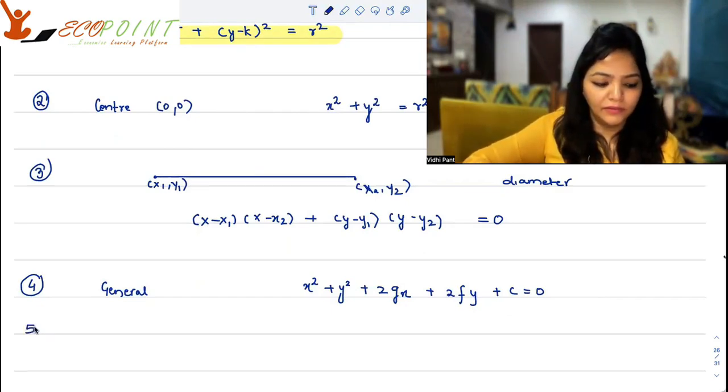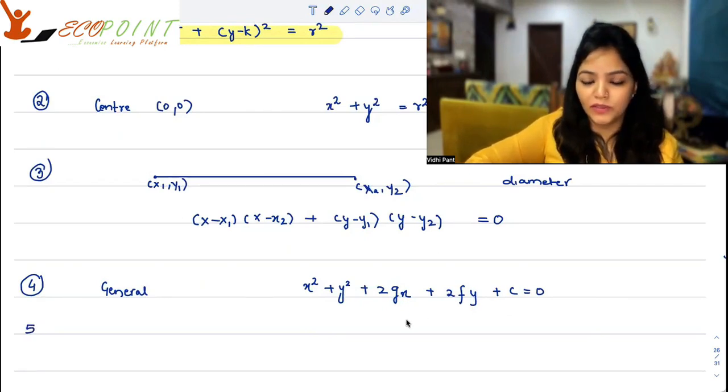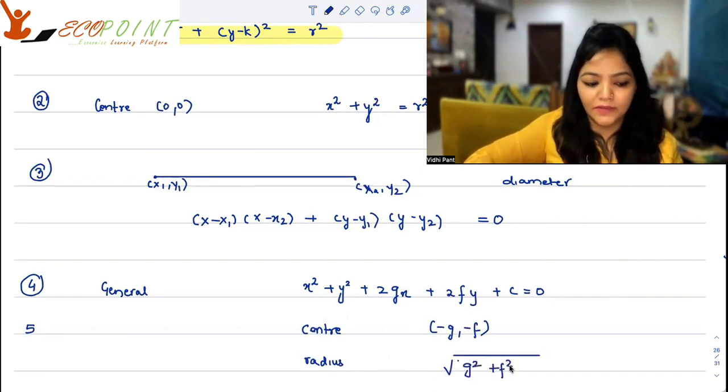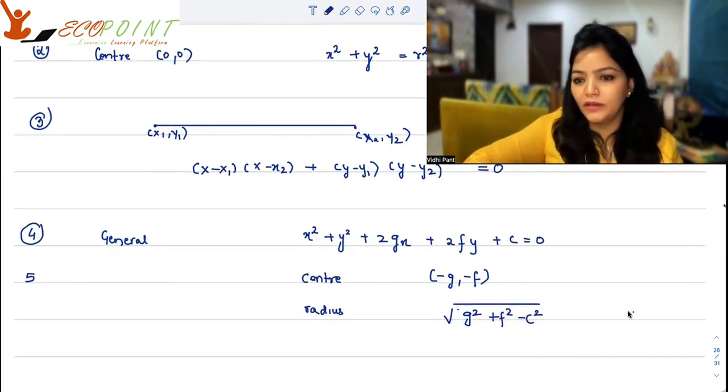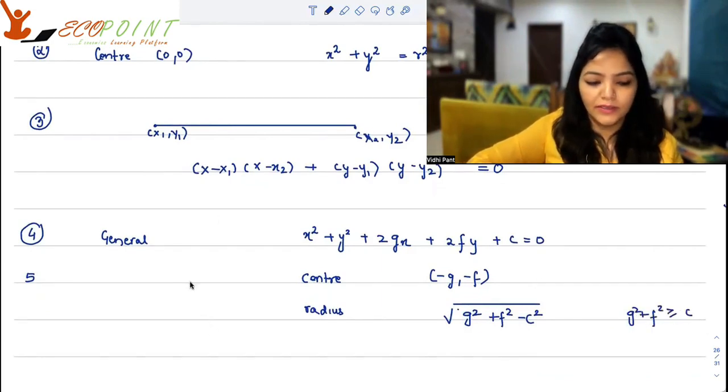The center of the circle, in this case, is (minus g, minus f). The radius, in this case, would be the square root of g square plus f square minus c, where g square plus f square will be greater than or equal to c.